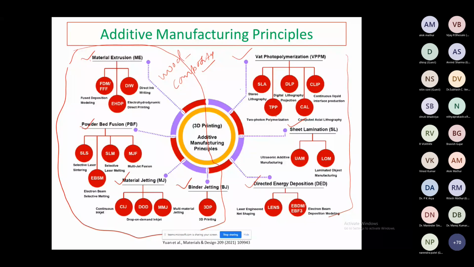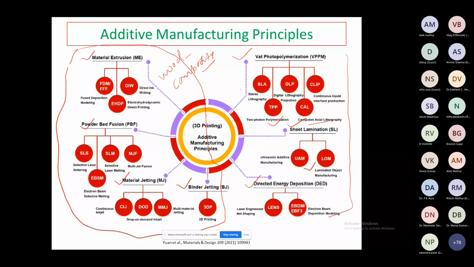And computed axial lithography is a computer technology based upon computed tomography scans to create objects from photocurable resins. Whatever image we have from 3D scanners, we can use it for computed axial lithography. This process is already developed. So these two are added, which we have not seen in the morning class. So we'll discuss these two types of process, two-photon polymerization and computed axial lithography, one by one in detail.